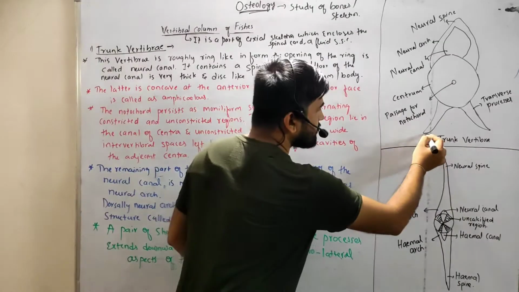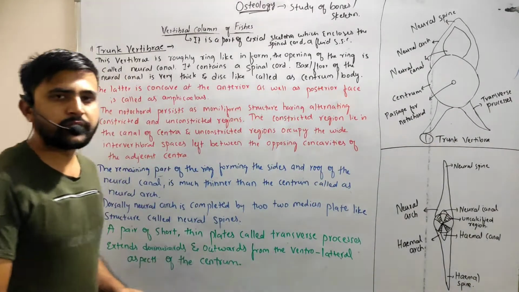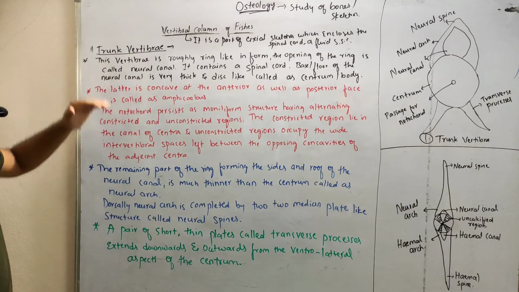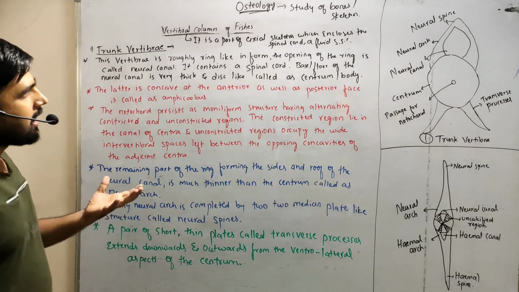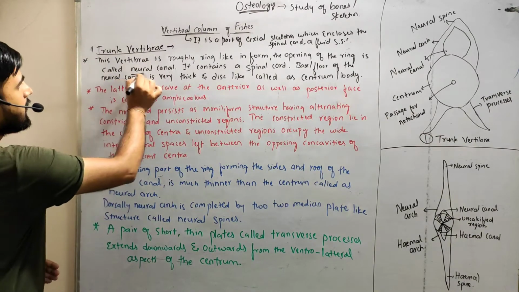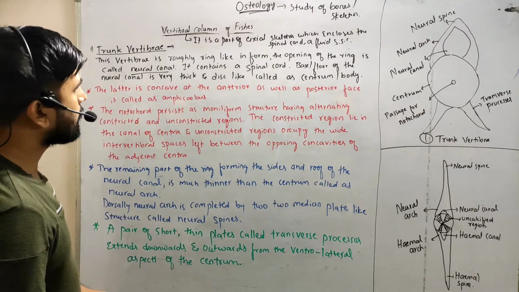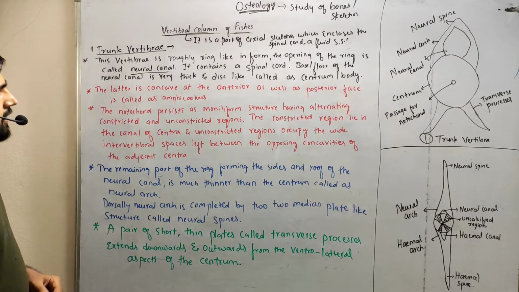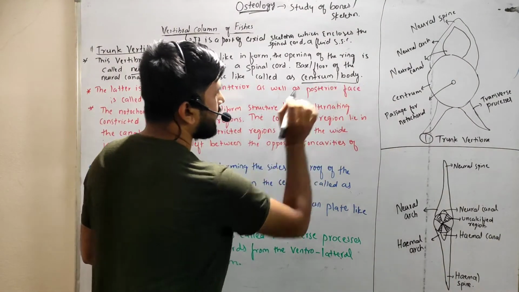The trunk vertebra is roughly ring-like, and the opening of the ring is called the neural canal. It contains the spinal cord. The base or floor of the neural canal is very thick and disc-like, called the centrum or body.